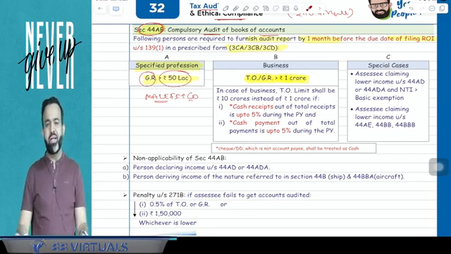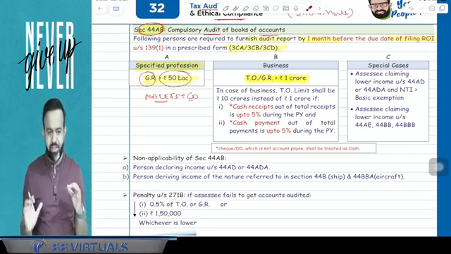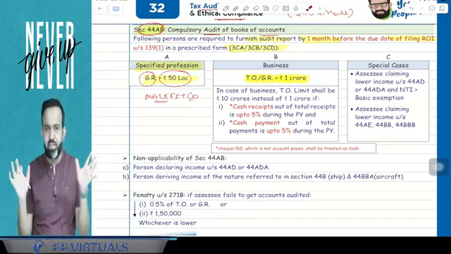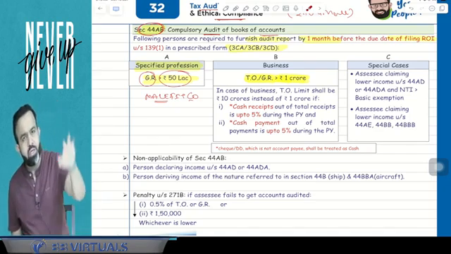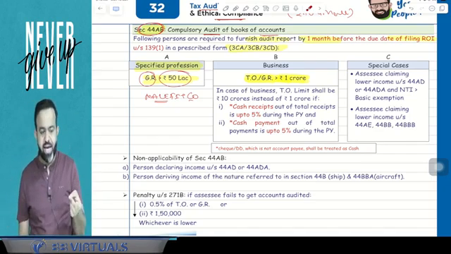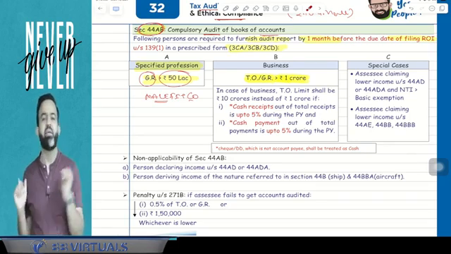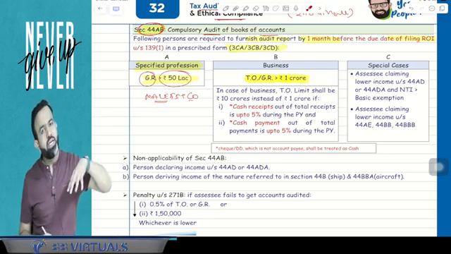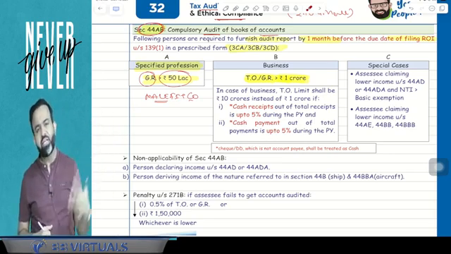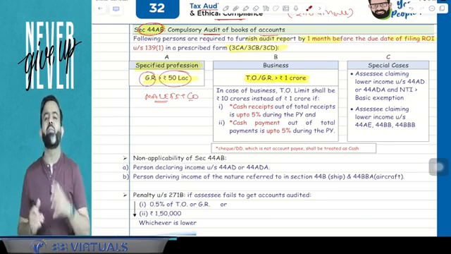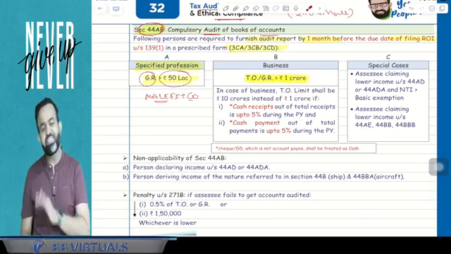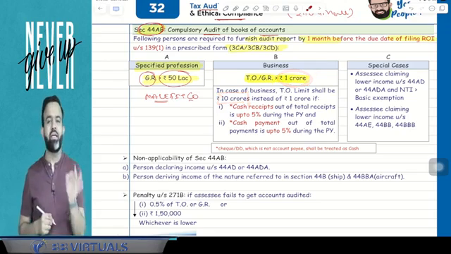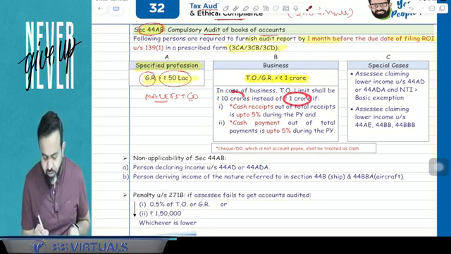First condition, whatever the gross receipt in the previous year, gross receipt means every receipt, whether it is a capital receipt, revenue receipt, turnover receipt, every receipt. Out of the gross receipt, cash receipt should be within 5% of the total receipt. And in your total payments, your cash payment is within the limit of 5%. If both the conditions are satisfied, then instead of the 1 crore, the limit of 10 crore is applicable.